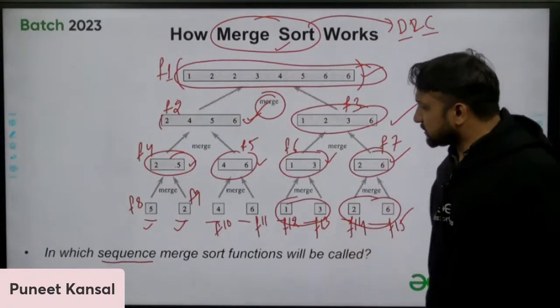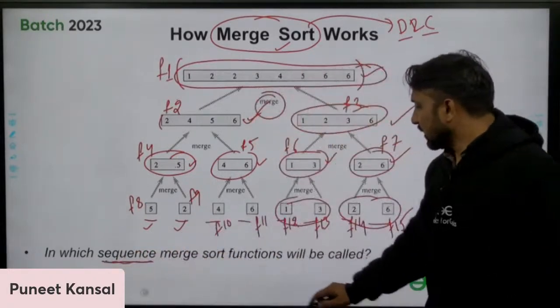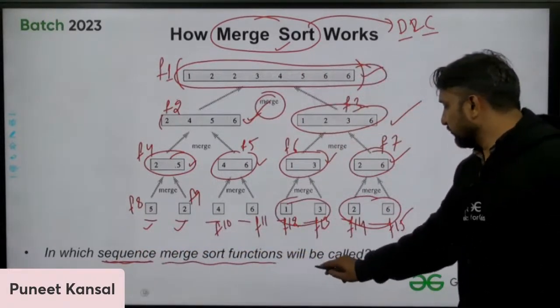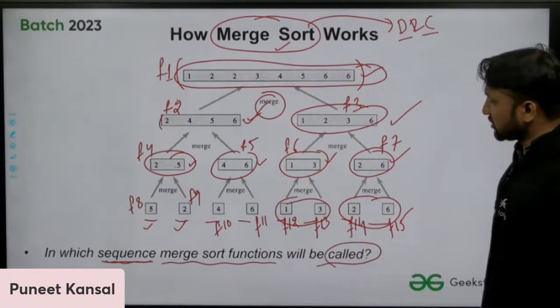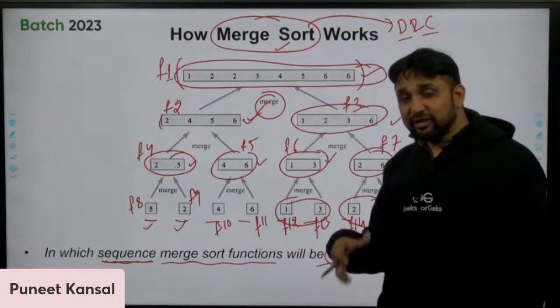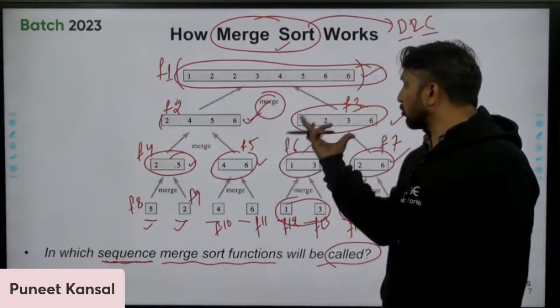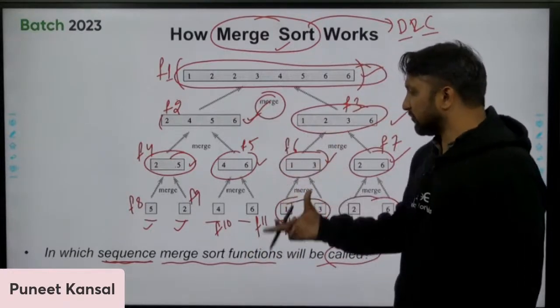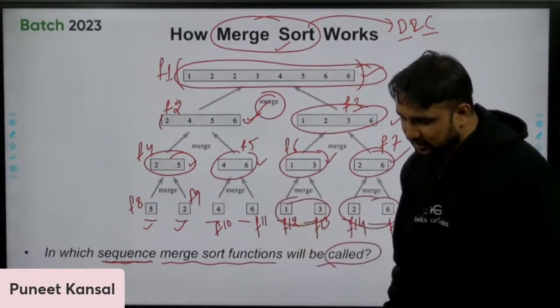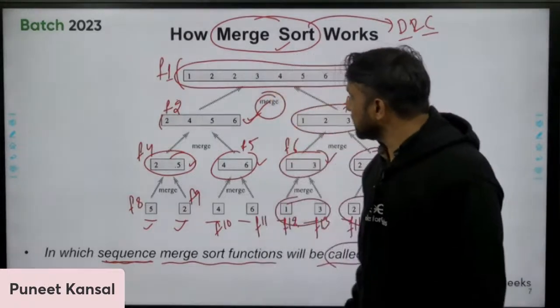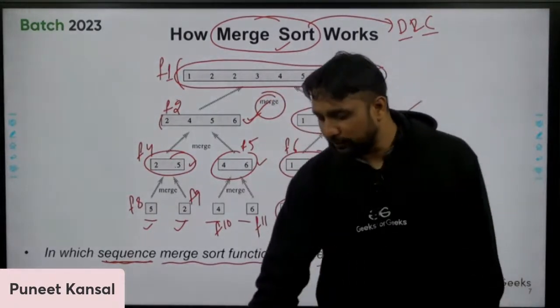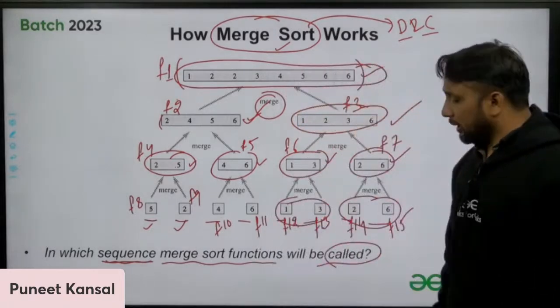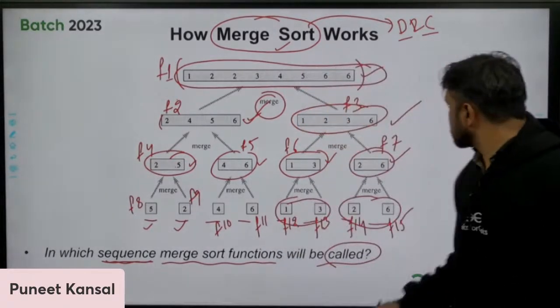So the question is, in which sequence merge sort functions will be called? Which function will be called first, and then which function will be called out of this, and then which one, then which one? Can you give me the sequence in which these functions will be called? And I can show you the code also.